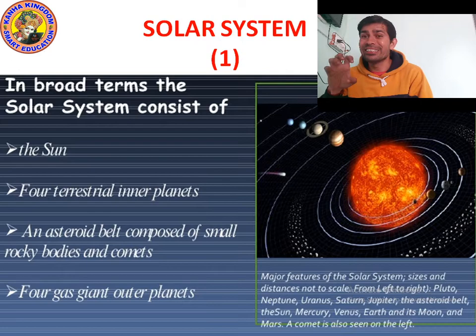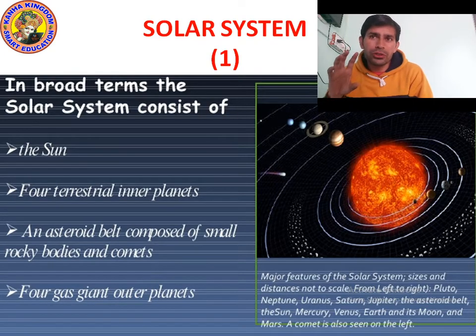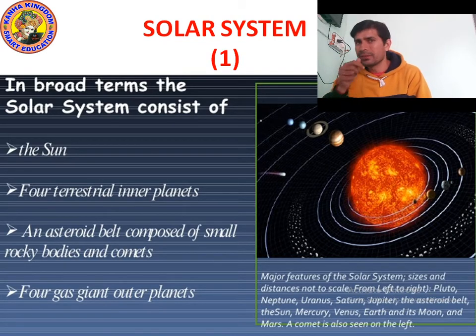Can you imagine 18 Earths? So it's very big. And in the solar system, many planets are revolving, and there is an asteroid belt also. The asteroid belt is actually composed of small rocky bodies and comets. Okay, we will study about rocky bodies and comets later. But remember, what is an asteroid belt? The asteroid belt looks like a belt which is made of comets and rocky bodies.